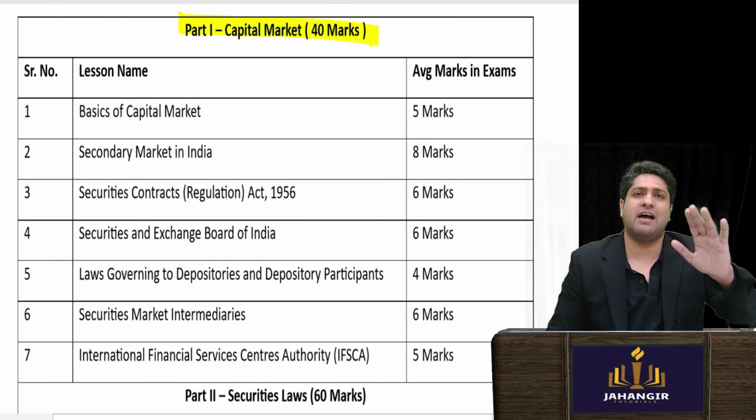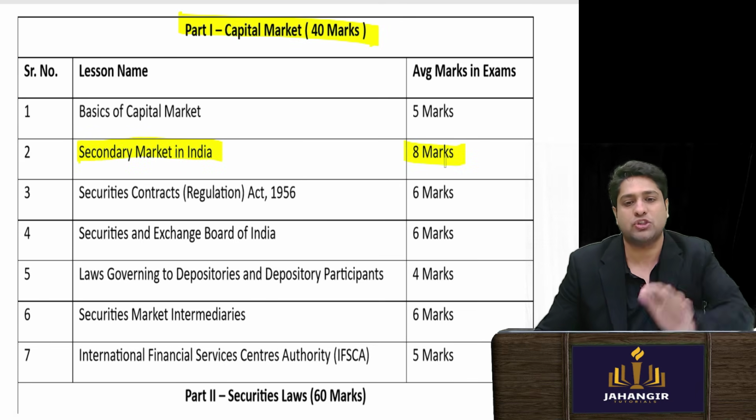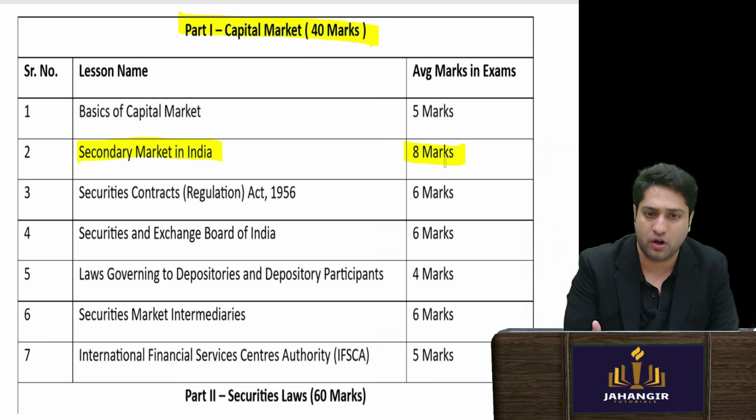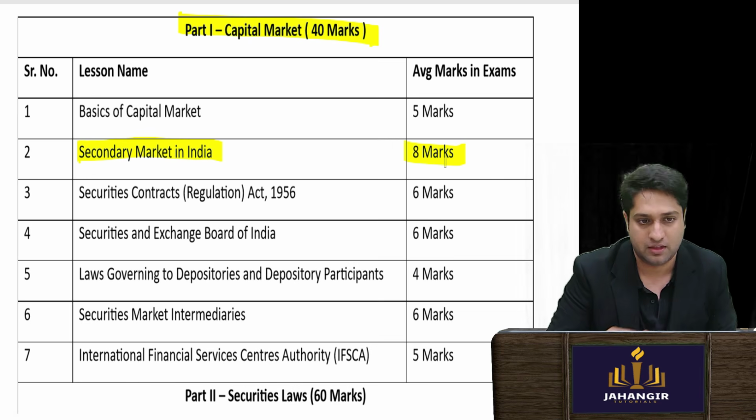Now again they have one chapter where they ask a lot, which is your second chapter, secondary market, 8 marks. Rest all is an average of 5 marks which they are asking. So you need to study all, where special importance can be given to secondary market in India.